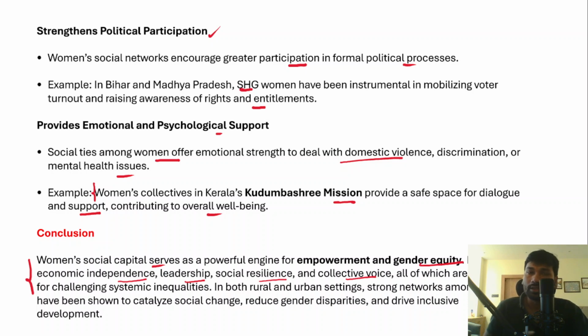And in order to deal with these challenges or structural inequalities, these all are very important. In urban and rural areas, if women have strong social networks or social capital, they can catalyze social change, reduce gender disparities, and drive inclusive development as well.